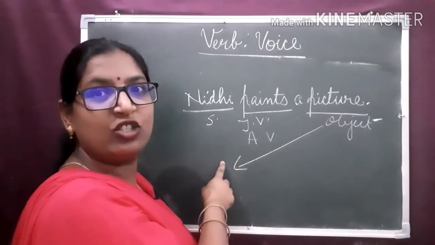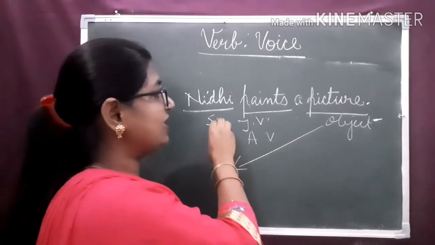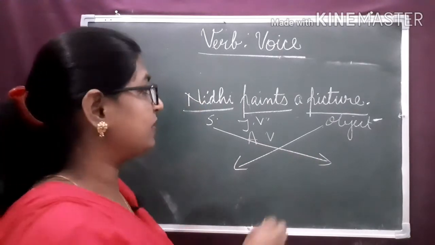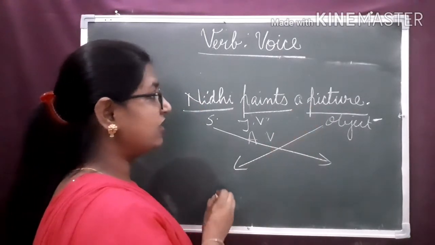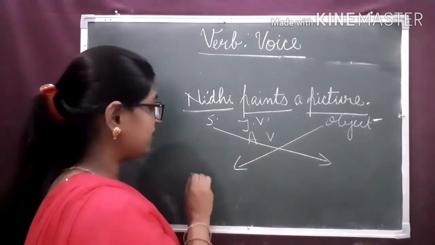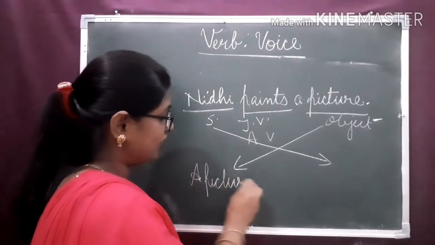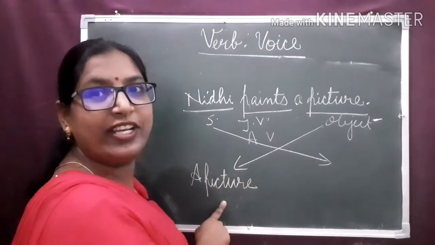Object takes the place of the subject and subject takes the place of the object. Always remember. The object is a picture. A picture becomes the subject in the passive voice.